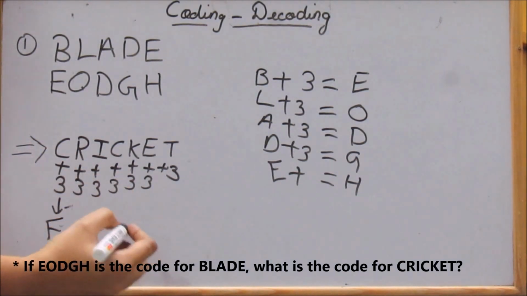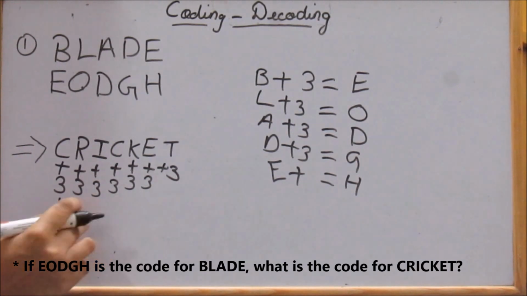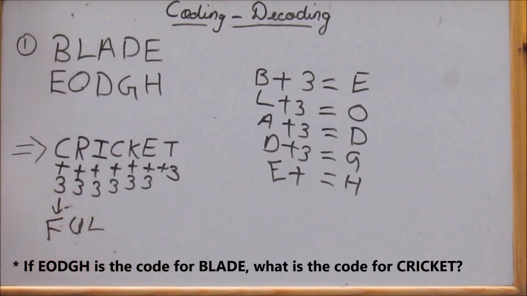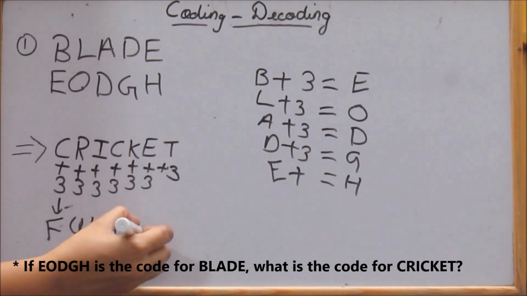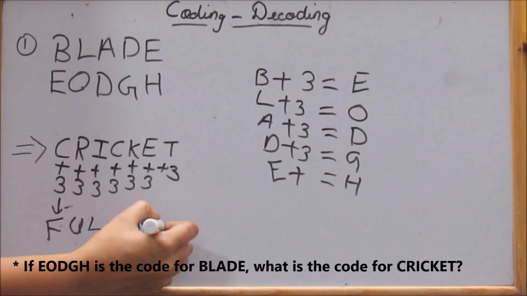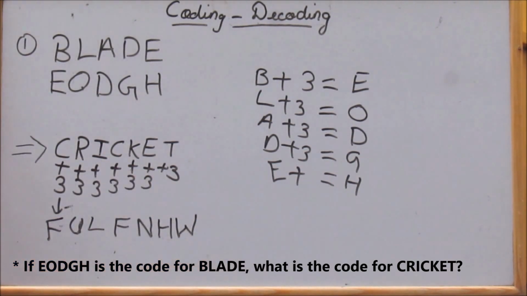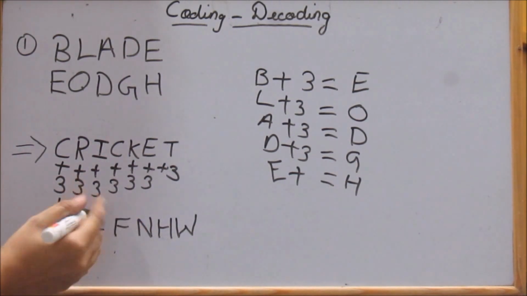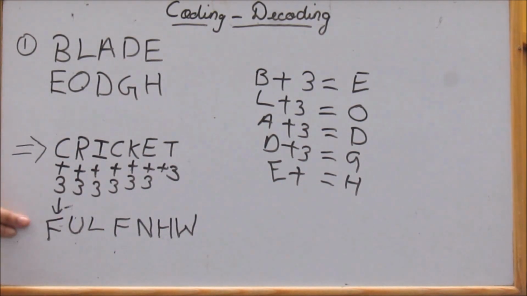So the answer for this is F U L F N H W. So this is the correct answer for this.